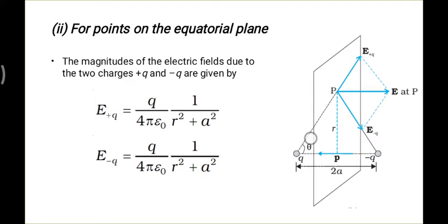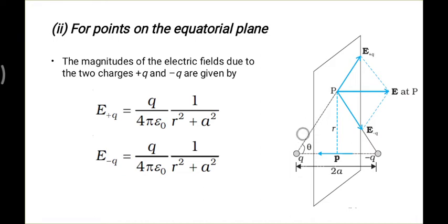We have to find it using Pythagoras. This is a 90 degree angle triangle, so this is your 90 degree angle. This distance is known. This distance is a, because the separation is 2a, so this will be a. So you can find this distance. If we suppose this is x, then x squared is equal to r squared plus a squared. Then x is the square root of r squared plus a squared.